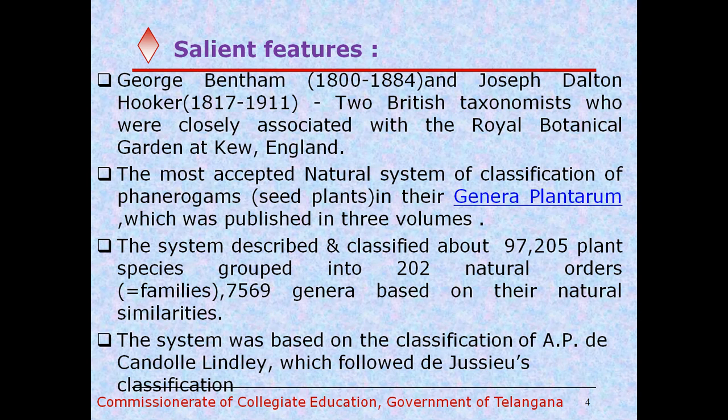They published Genera Plantarum in 3 volumes. Here they described and classified about 97,205 species of flowering plants spread over 200 families and 7,569 genera. They considered the families as the natural orders.